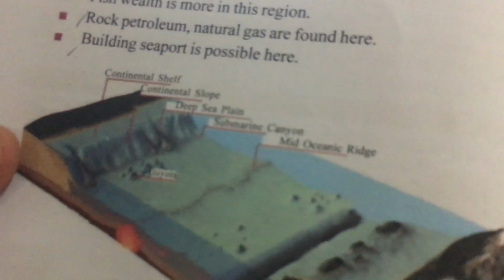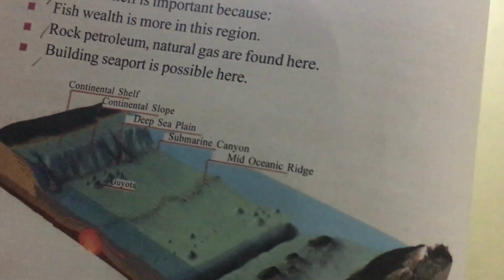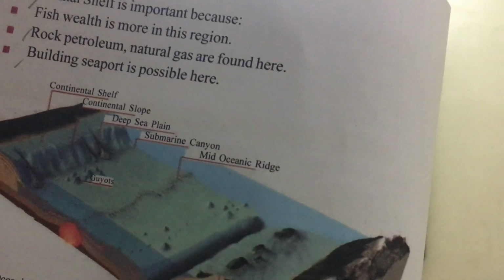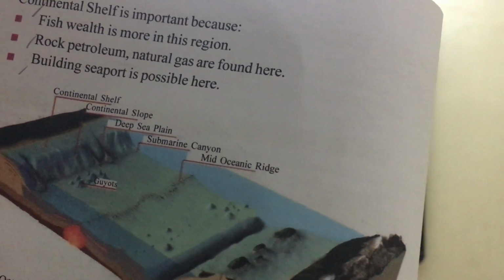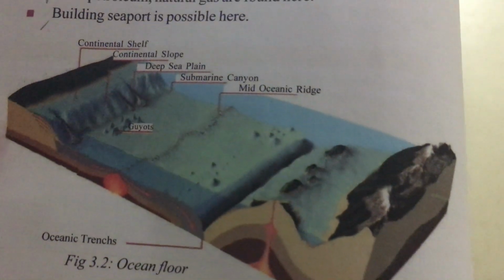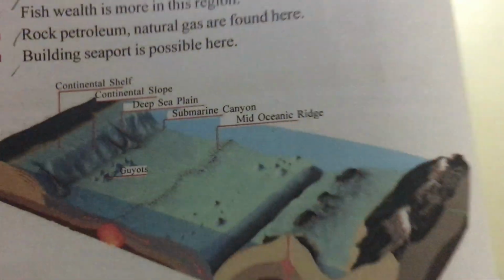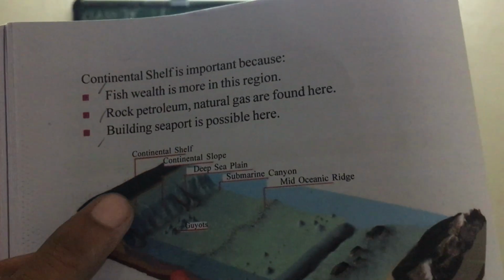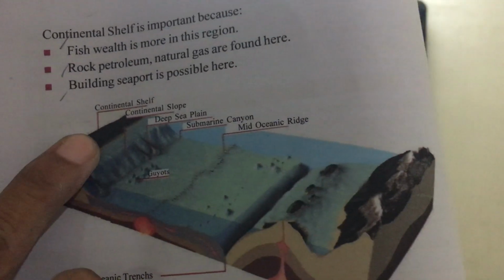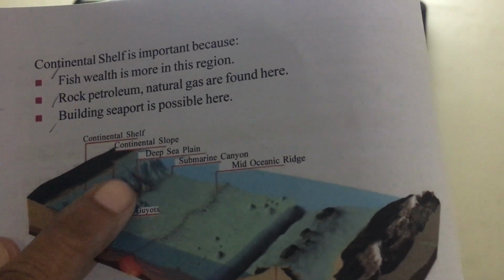Next one, I said the reliefs of the ocean. First one is continental shelf. Second one is continental slope. Third, deep sea plain. Fourth, ocean deeps or trenches. I will show you in this textbook, page number 30 in this lesson. Look, here is the continental shelf. Next one is continental slope. Third one is deep sea plains.